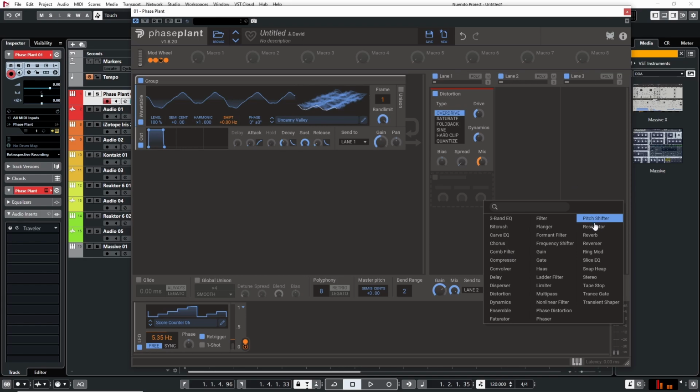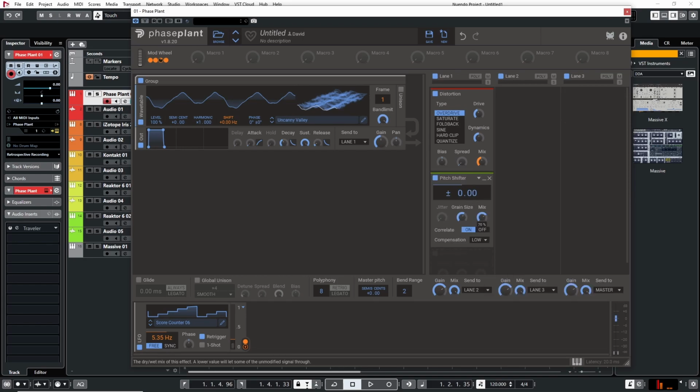Good. And then sometimes what I like to do is add a pitch shifter, and this is just to add like a lower octave below this. Just kind of to fill out the sound a little bit. So without it, a little subtle, but it works. And this is basically it. This is the basic idea behind the sound.